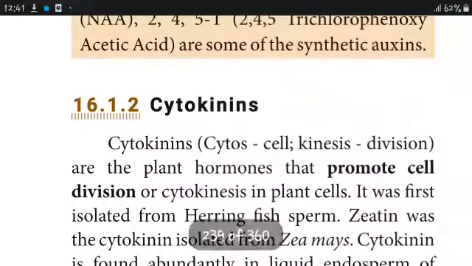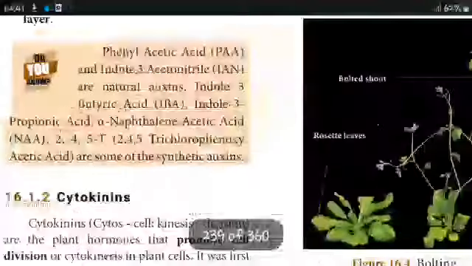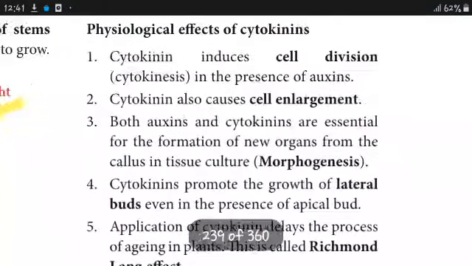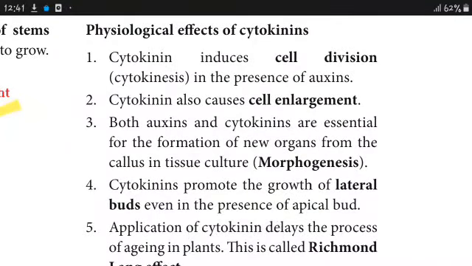Cytokinins. Cytokinins promote cell division so that fast growth will occur. Physiological effects of cytokinin: cytokinin induces cell division in the presence of auxin. Auxin is needed because cytokinin alone does not break the dormancy. Cytokinins also cause cell enlargement.